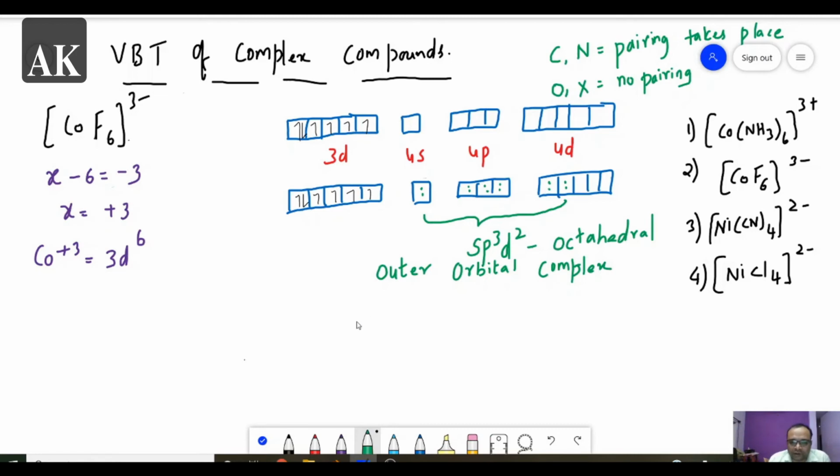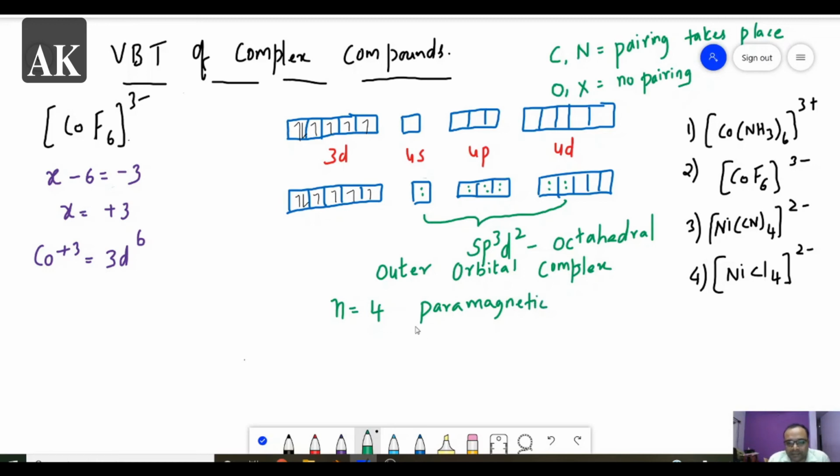Next, after our outer orbital complex, now let us find the number of unpaired electrons. So here the number of unpaired electrons is 1, 2, 3, 4. 4 unpaired electrons are there. Now whenever unpaired electrons are there, this is said to be paramagnetic. So this complex is paramagnetic.